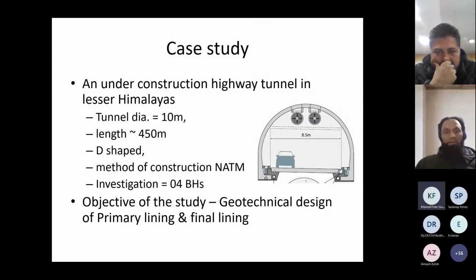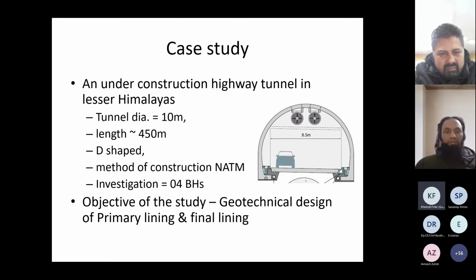Now coming to the case study. So this case study is a design problem for a highway tunnel in Himalayas. Of course, I'm not at liberty to disclose the project details because it is still under construction, and there can be a risk associated with that. So I'll be hiding the confidential data. So please bear with that. But of course all required technical details will be shared.